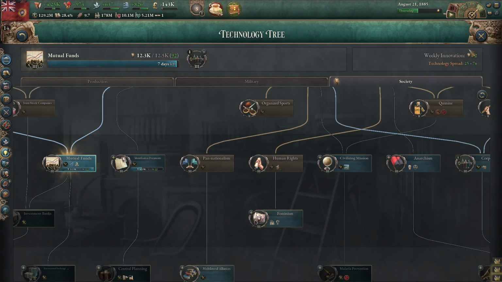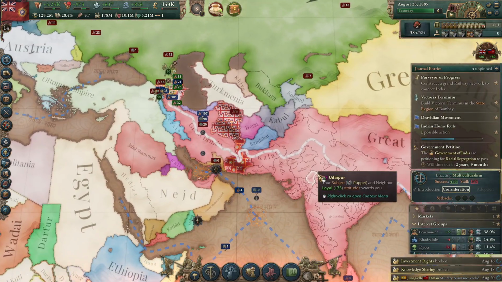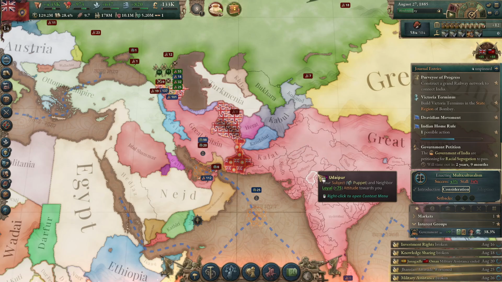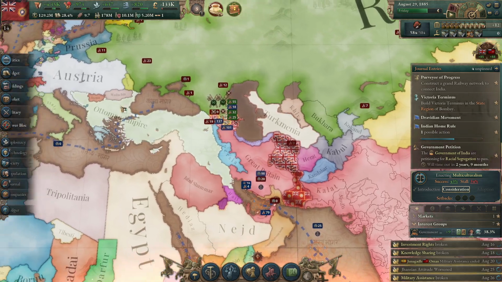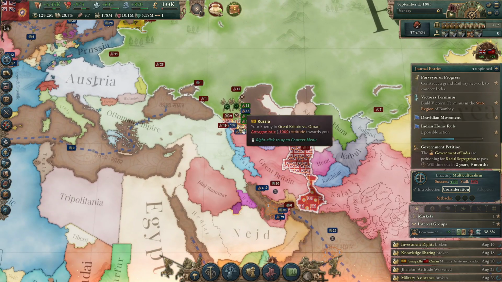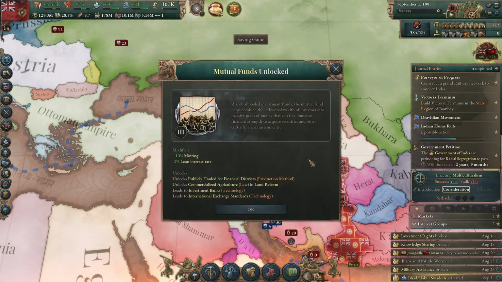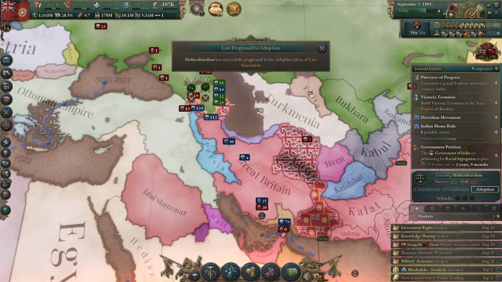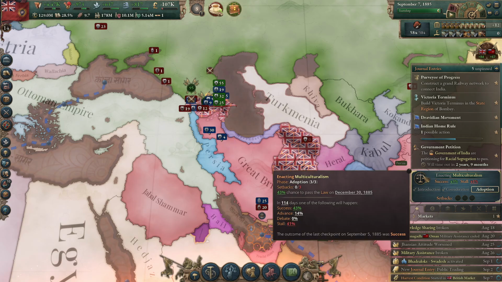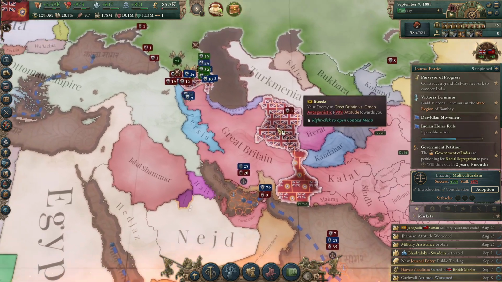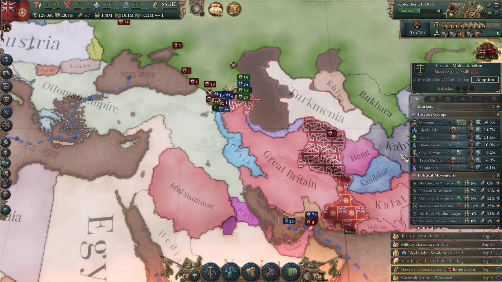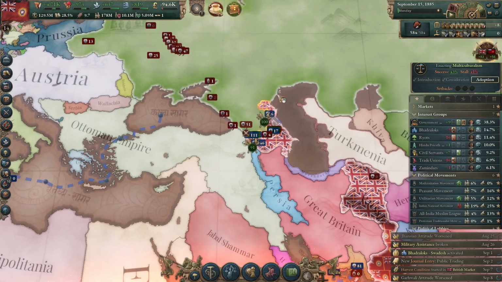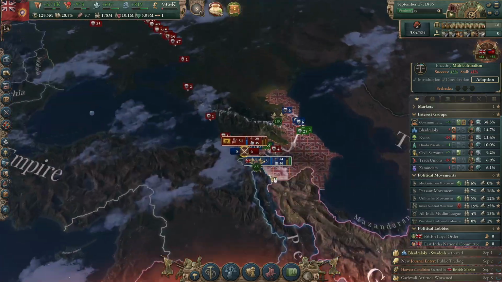How are we on tech? Very close to mutual funds. That'll be nice. Maybe we'll do commercialized agriculture here just to make the government of India happier. Because that's for sure something those dorks love. They love it when the companies own the farms. Alright. Mutual funds. That should improve our economy a little bit by giving us extra... Hey! We're in adoption for multiculturalism already. This is excellent! Oh, I'm so hype. The Bajulaks are wasting a lot of money, but we're hype. We're hype as heck.